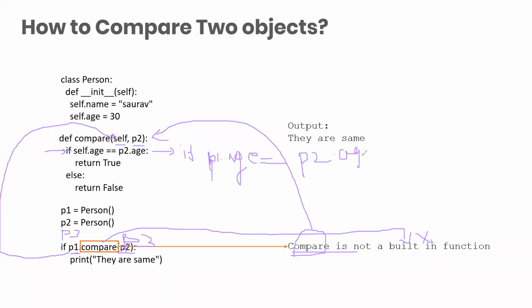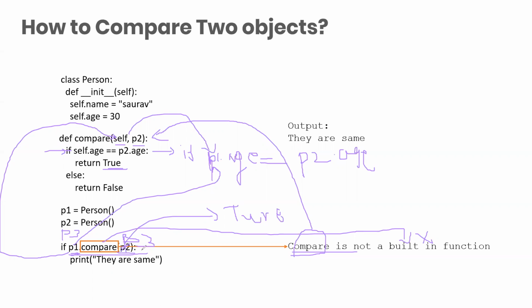It is equivalent to this statement. See, instead of self, the P1 will come automatically. Where is it coming from? It is coming from here. So if this statement is true, it will return true. So when true is getting passed here, it is correct. So this statement's value is true.